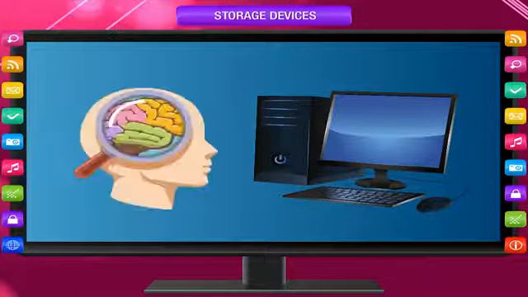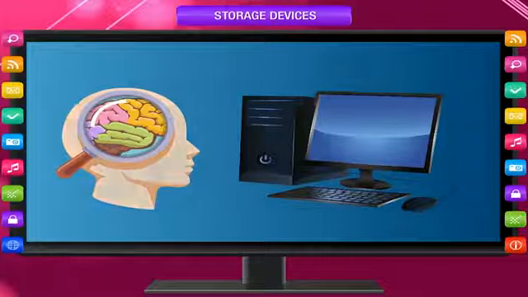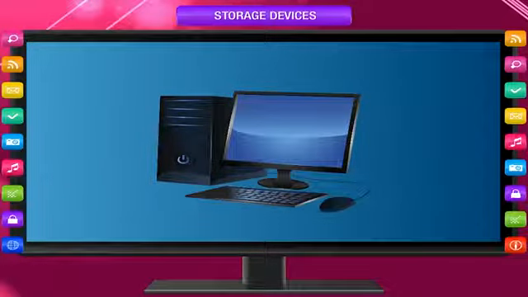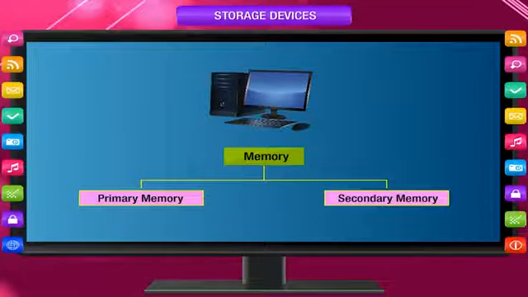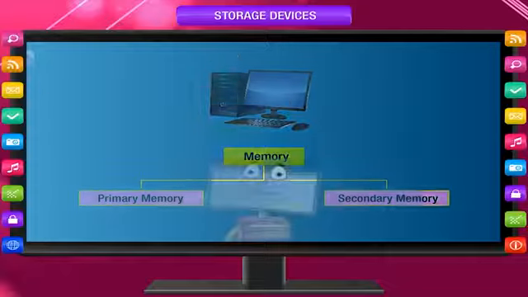We also store information in our brain. But we human beings tend to forget. Computers never forget once the information is stored. A computer has two types of memory: primary memory and secondary memory.